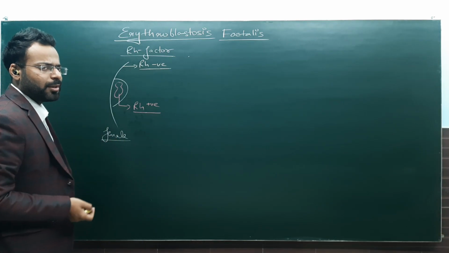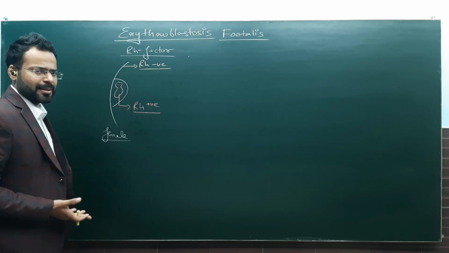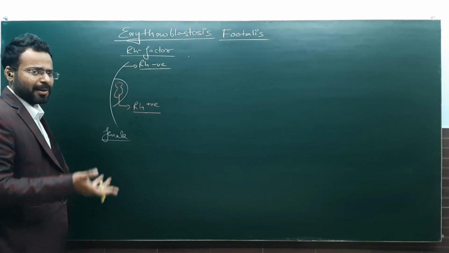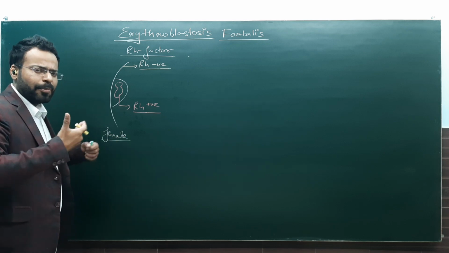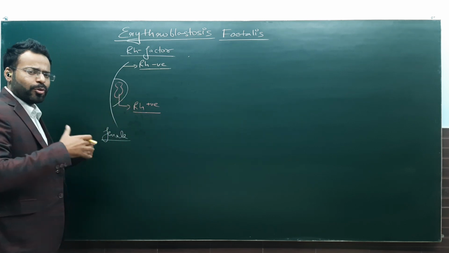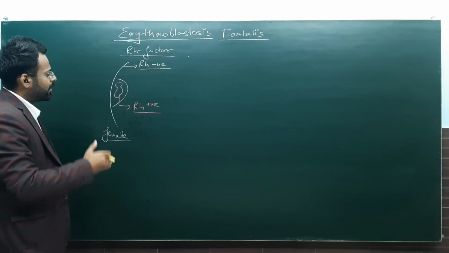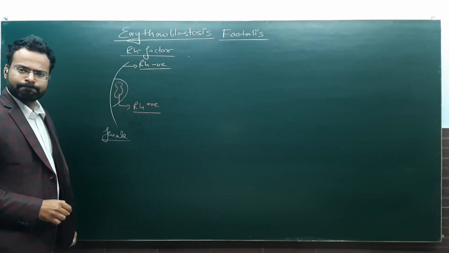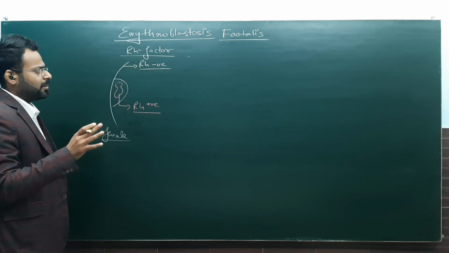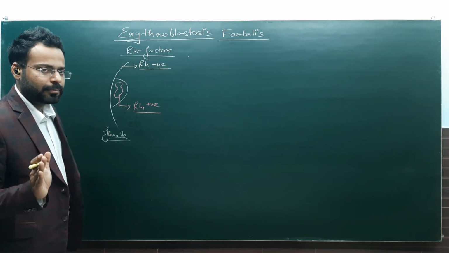We should make antibodies, and the mother will make antibodies, and there is an ample of time because fetus is still developing, is a gestation period of 9 months. So there's ample of time. The mother will make antibodies against this positive blood, and those antibodies will get into the fetal blood circulation and kill the fetus.